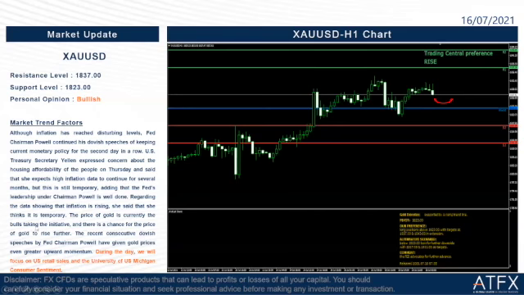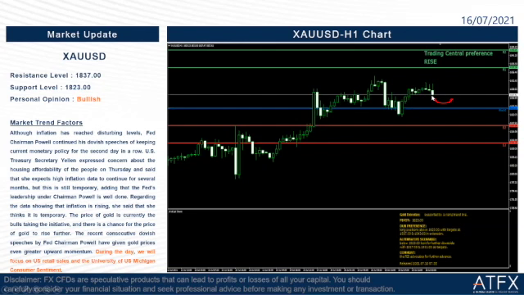Okay, so for the price of gold, the bulls are currently taking the initiative, and there is a chance for the price of gold to rise further. The recent consecutive dovish speeches by Fed Chairman Powell have given gold prices even greater upward momentum. During the day we will focus on U.S. retail sales and the U.S. Michigan consumer sentiment.